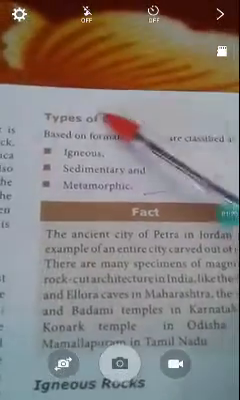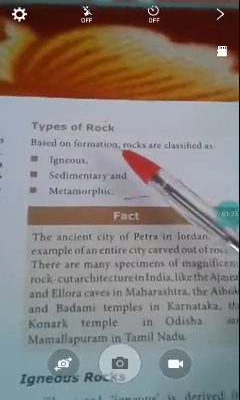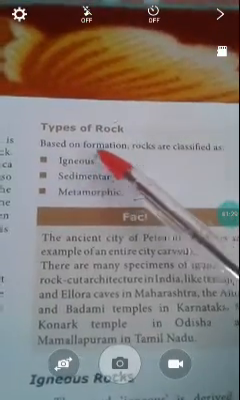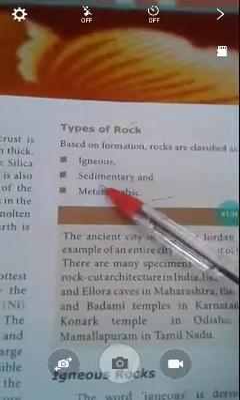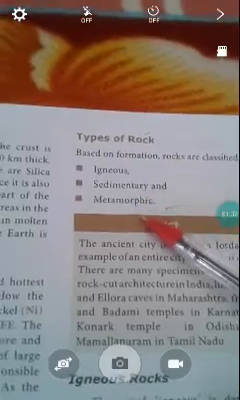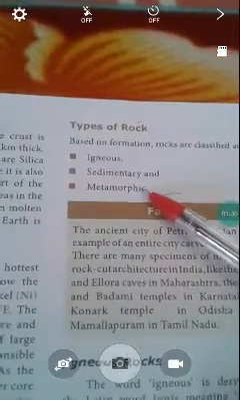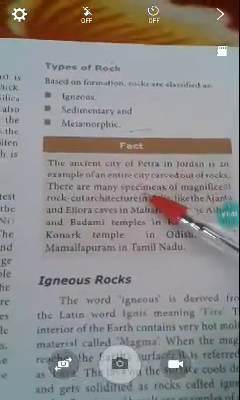Now the second topic, types of rocks. Based on their formation, rocks are classified. How are rocks classified based on formation? First type, igneous rocks. Second one, sedimentary rocks. Third one, metamorphic rocks. Before we see these types of rocks, we will see some facts about rocks.